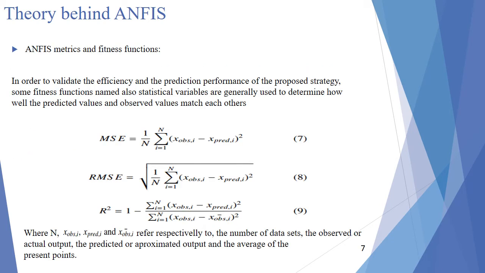And to validate the efficiency of the ANFIS system, some statistical functions are generated. For example, the mean square error, root mean square error, and the autocorrelation factor that are presented according to equations 7 to 9.